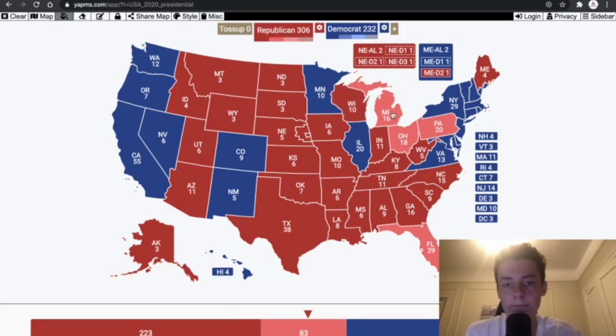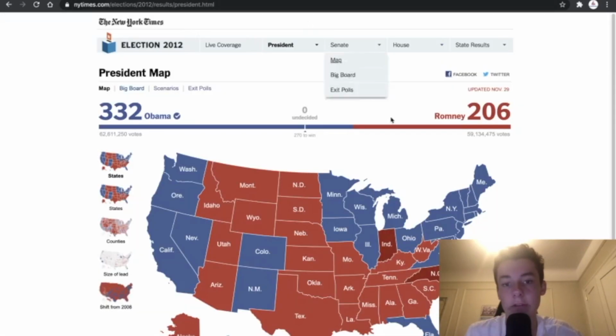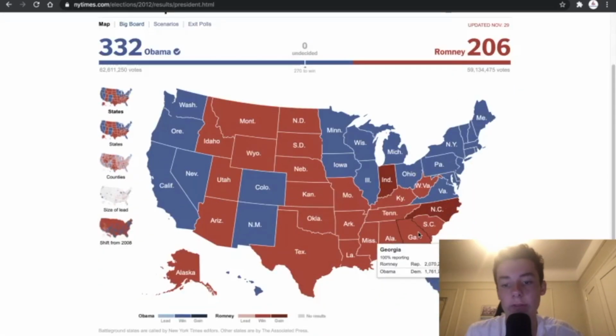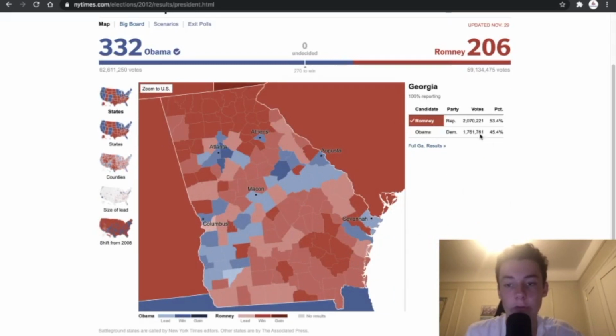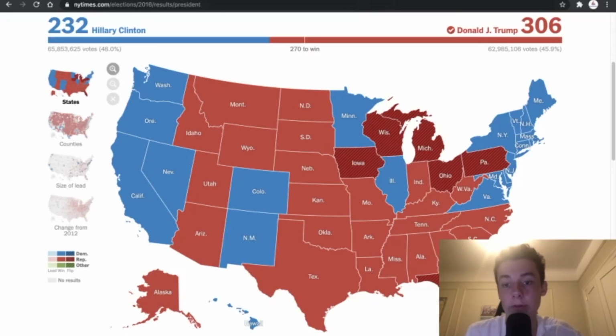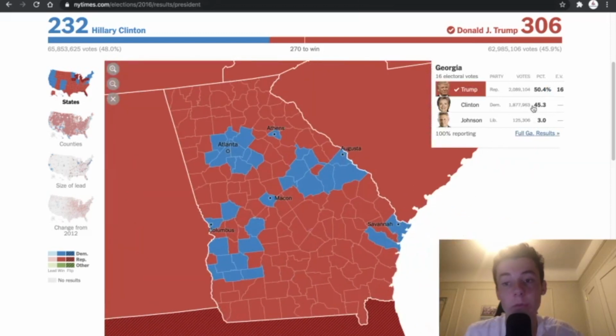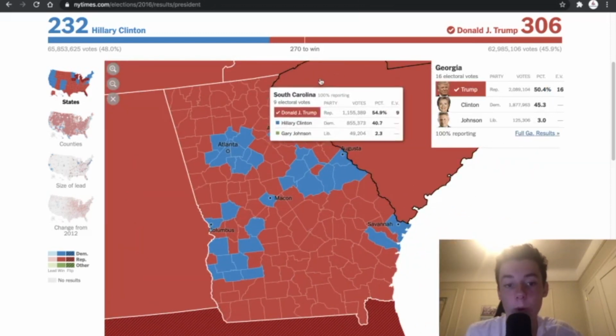So how will it change in another 20 years? So we do look at how things have changed so far. So this is the 2012 election. We see here, for example, a state like Georgia was won by Romney by 8 percentage points. We look at the state of Georgia in 2016, it was won by Trump by 5.1 percentage points.